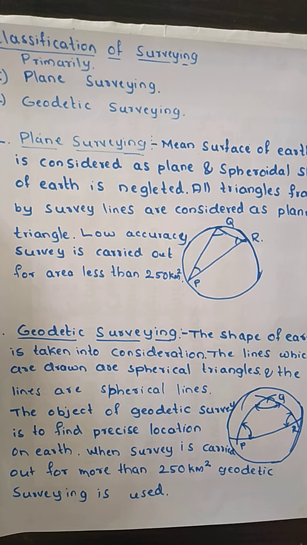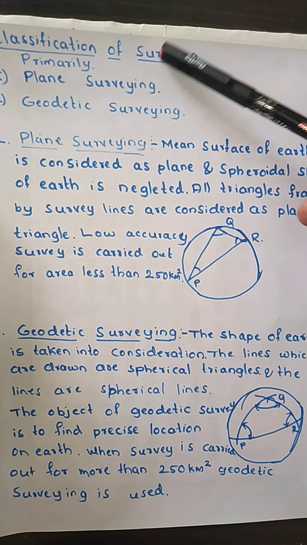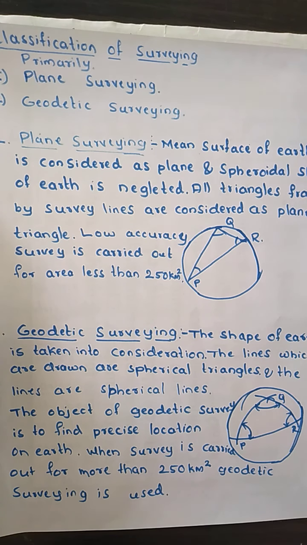That is plane surveying and geodetic surveying. As the names indicate, here we are going to consider, or not consider, how the surface of the earth is. As we know, the earth has a spheroid shape, and the surface of the earth is somewhat spherical. It is not completely a plane.